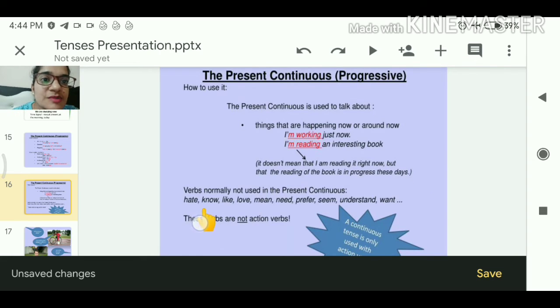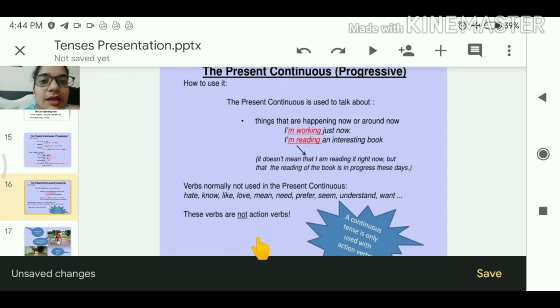So the verbs normally not used in present continuous. There are some words we normally cannot use in present continuous. For example hate, know, like, love, mean, need, prefer, seem, understand and want. These verbs are not action verbs, and the continuous tense is only used with action verbs.